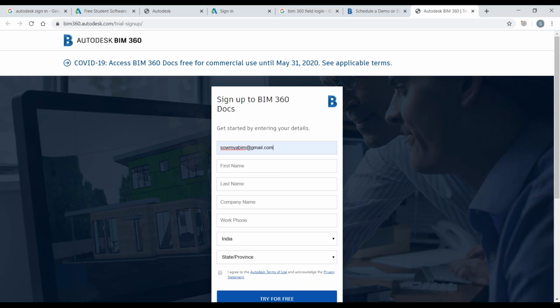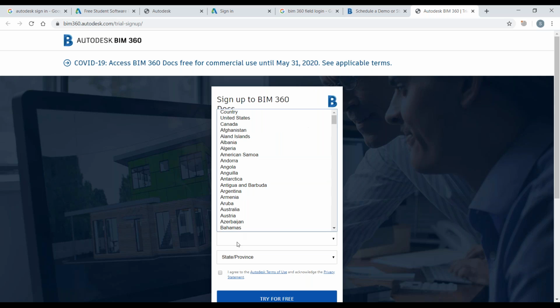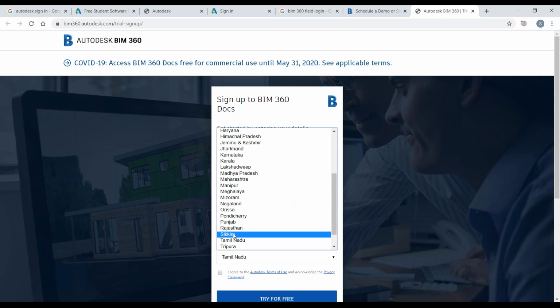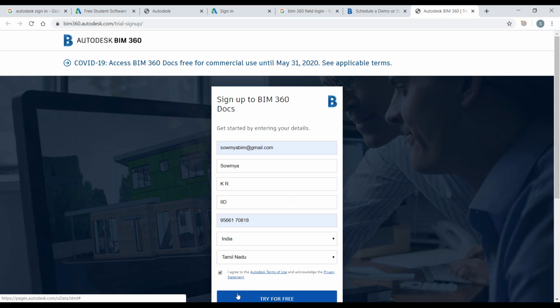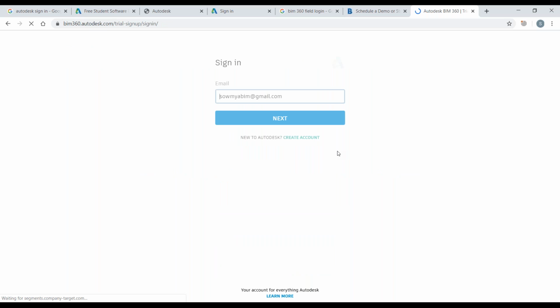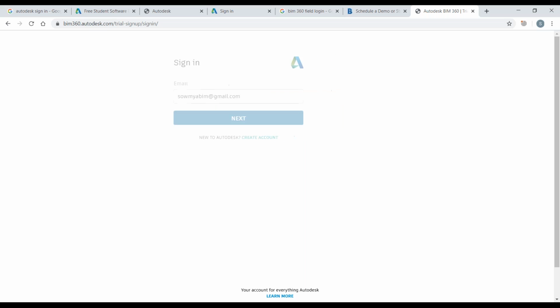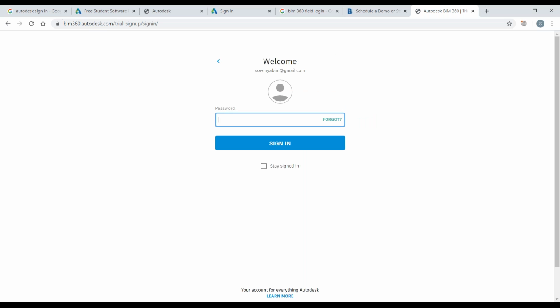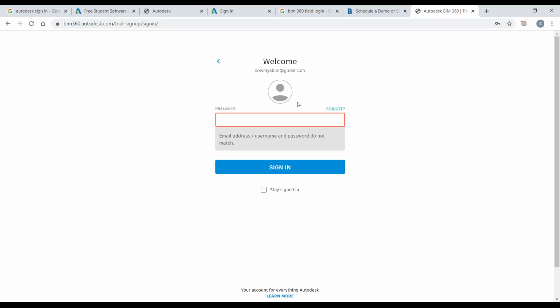And now we can go and give the mail ID that we have registered, and the name, and give all the details that are required for us, and agree to their terms and conditions, and you can try it for free. It takes only 3 minutes to set up, and you can just navigate into your BIM 360 documents. Okay, so the same way.